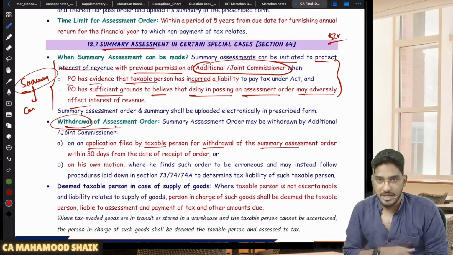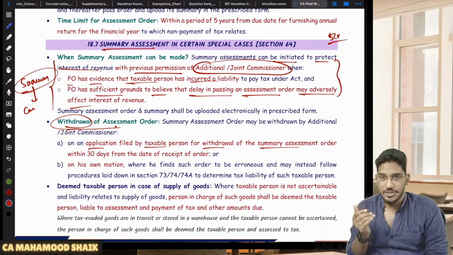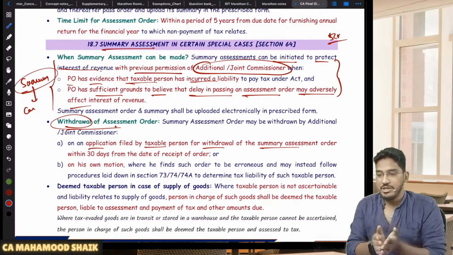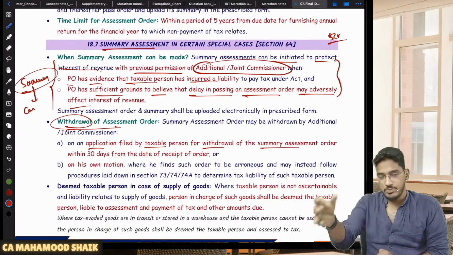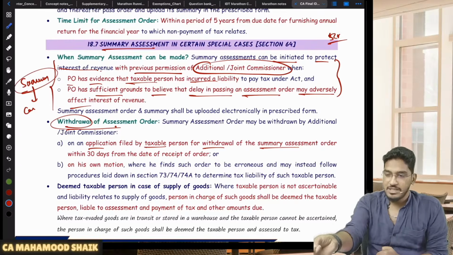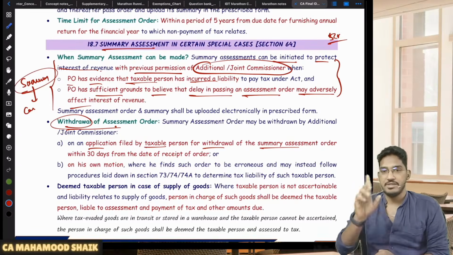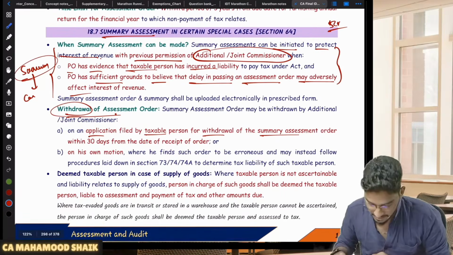That much money I did not make, sir. You are saying 5 crores? I don't have that much money. I am requesting you, I will cooperate. Take my passport, I will not go anywhere. So please drop that summary assessment order and do the proper assessment, sir. This liability is too much. Like that, if such a request comes, then they can drop the summary assessment.